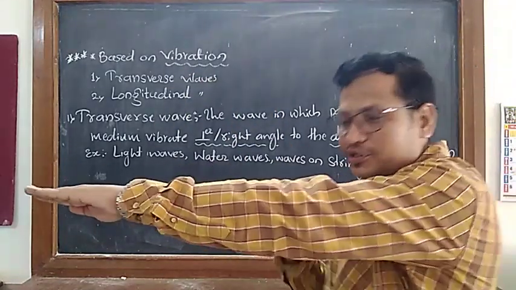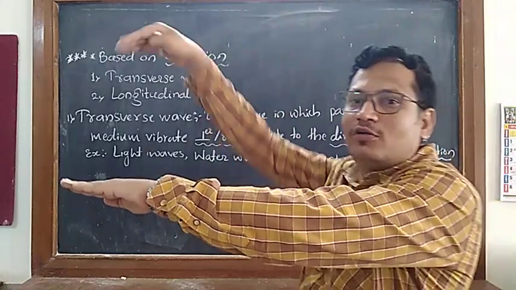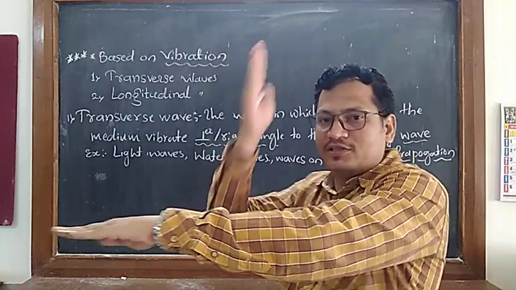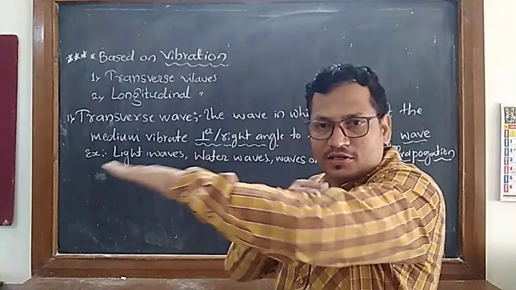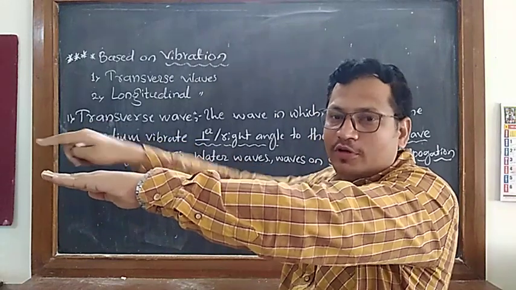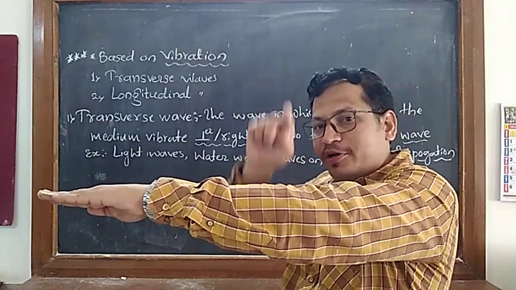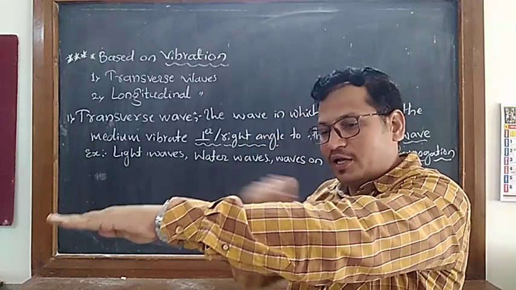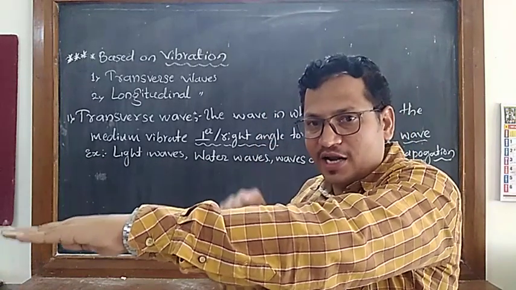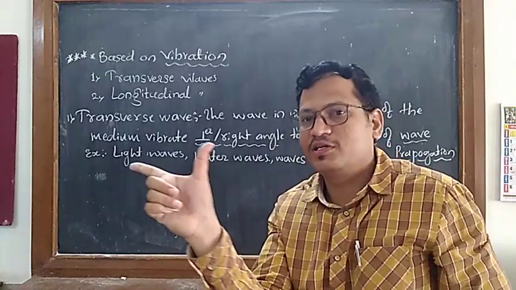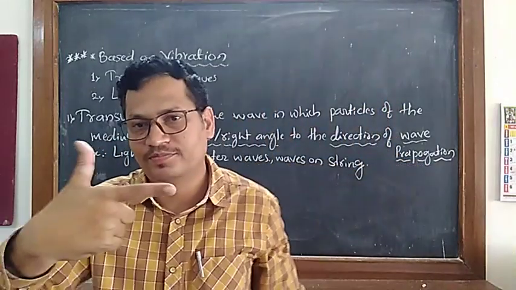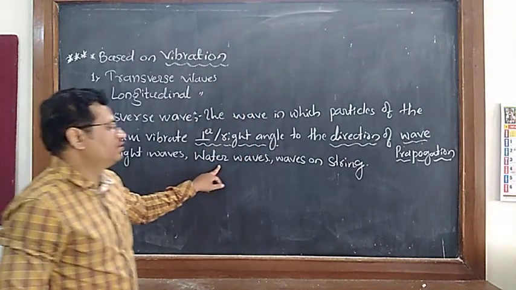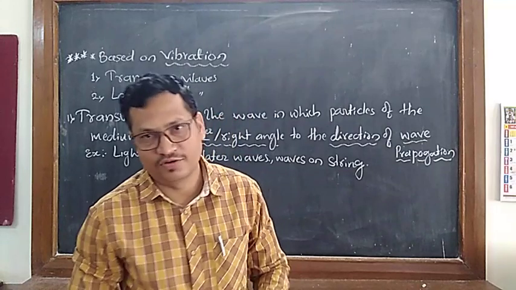This is the direction of propagation, and here the wave will move like this. So here all the particles are moving perpendicular. What is this angle? 90 degrees. This is the direction of propagation of wave, and this is the vibration of the medium or the particle. So how much angle does it make? 90 degrees. Correct? So here light waves, water waves, waves on a string.